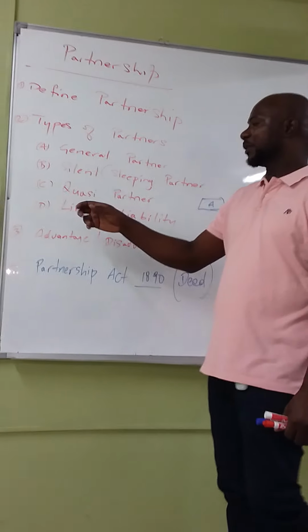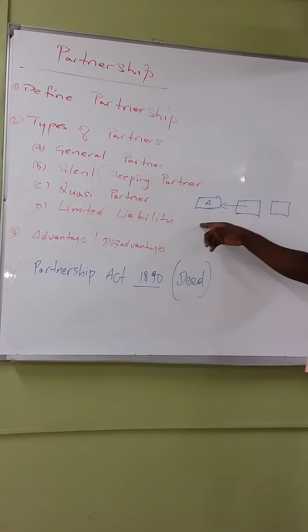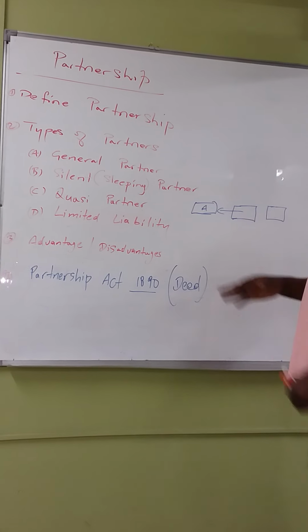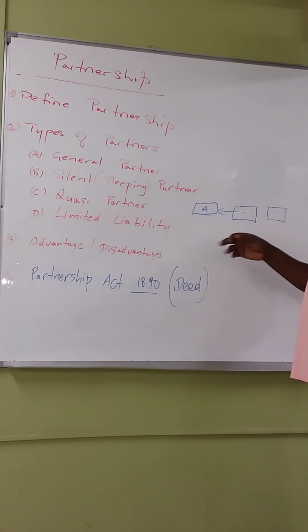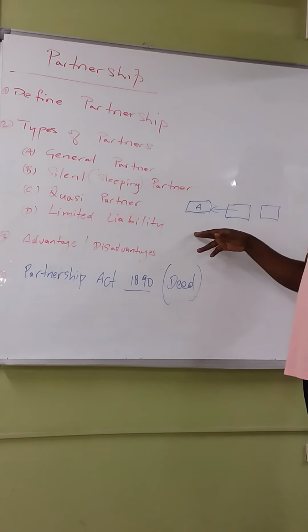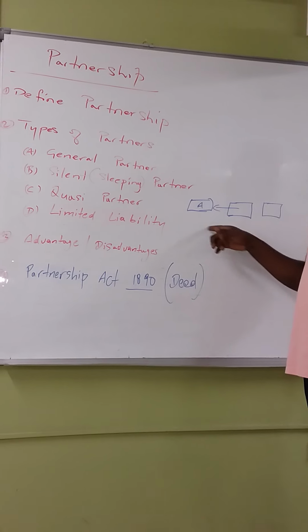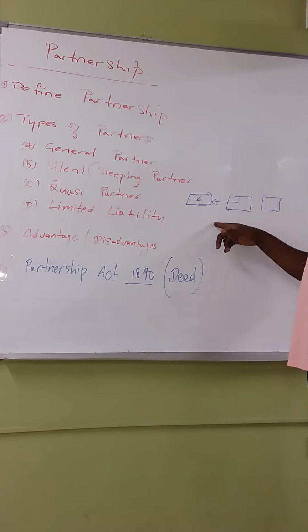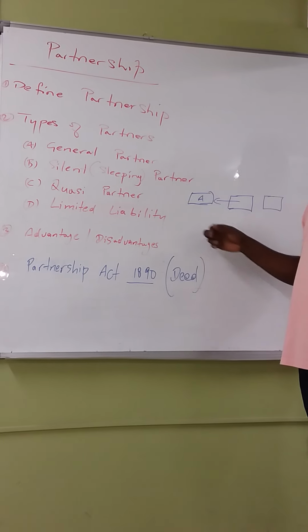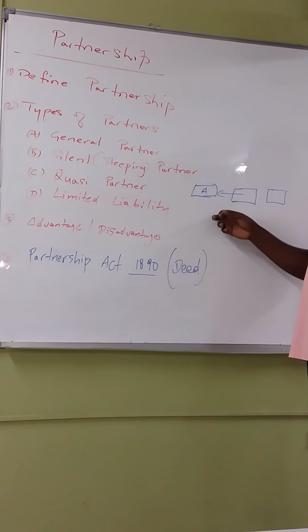Next, we want to speak about the limited liability partner. These are partners that only stand to lose what they would have invested. Pretty much, silent partners are oftentimes limited liability partners. So these are partners that stand to lose only what they would have invested in the business and no more.